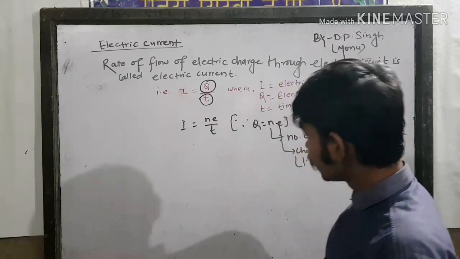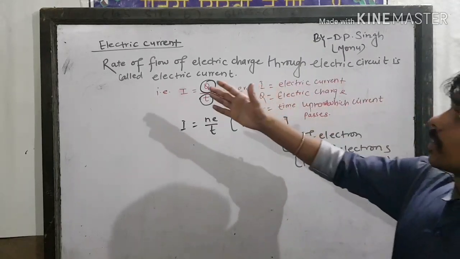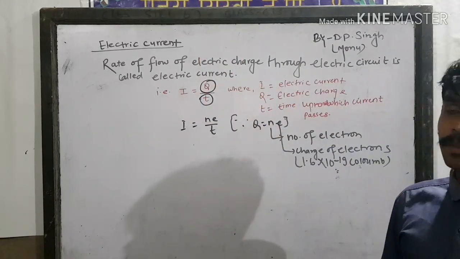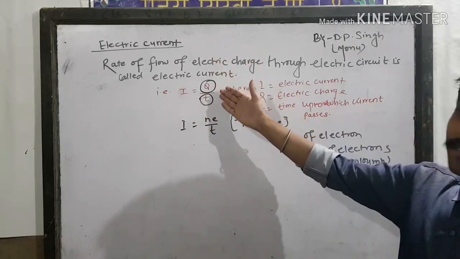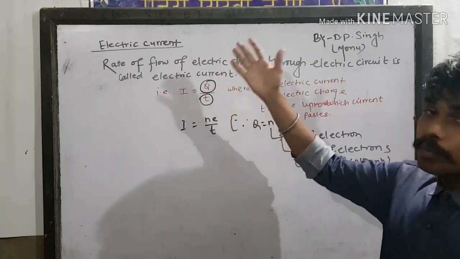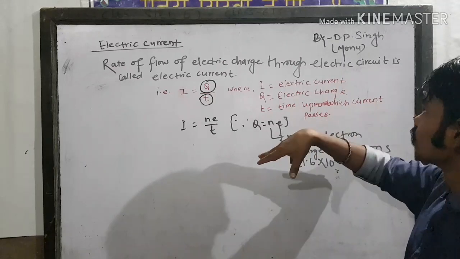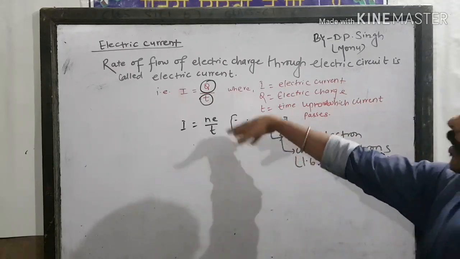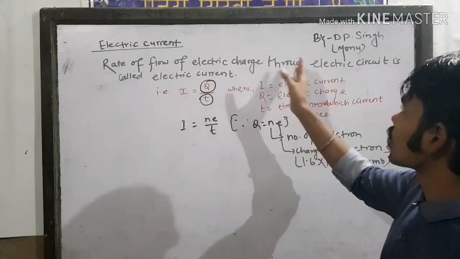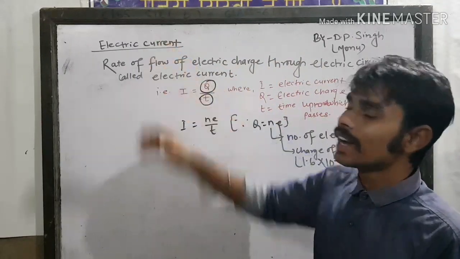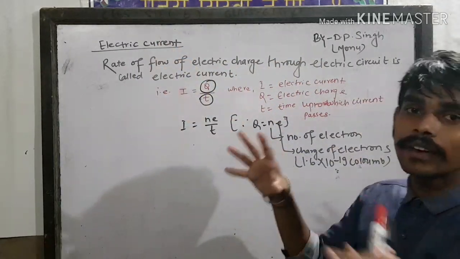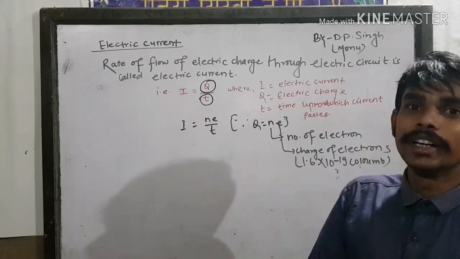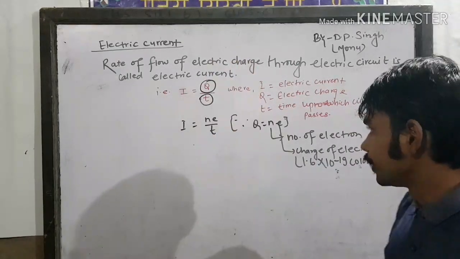So now you have understood what electric current is. Simply, electric current is the rate of flow of electric charge passed through the electric circuit. It means the amount of electric charge passed per unit time is known as electric current.